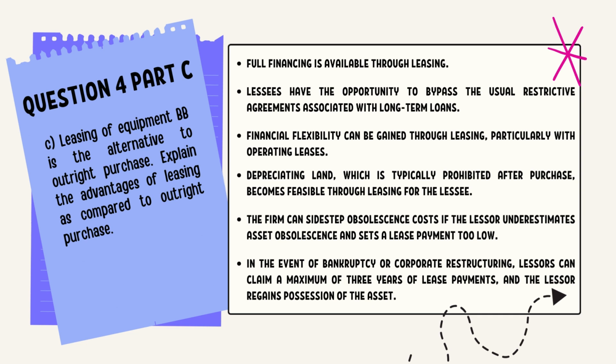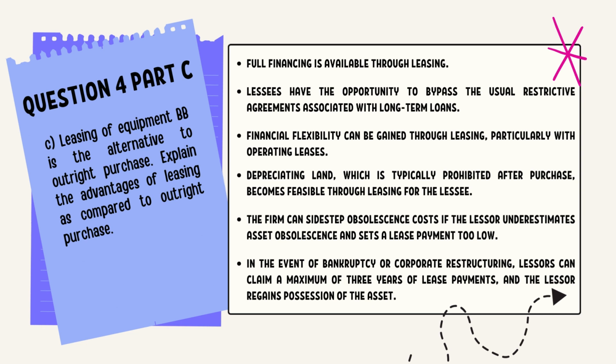Next is question 4 part C, where we need to explain the advantages of leasing as compared to outright purchase. So, point number 1, full financing is available through leasing. Number 2, lessees have the opportunity to bypass the usual restrictive agreements associated with long-term loans. Number 3, financial flexibility can be gained through leasing, particularly with operating leases. Number 4, depreciating land, which is typically prohibited after purchase, becomes feasible through leasing for the lessee.